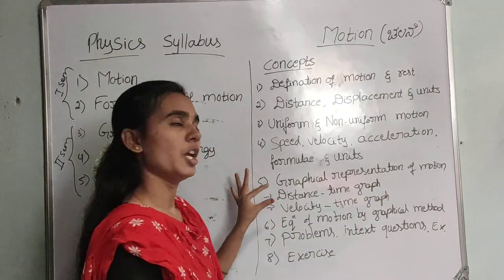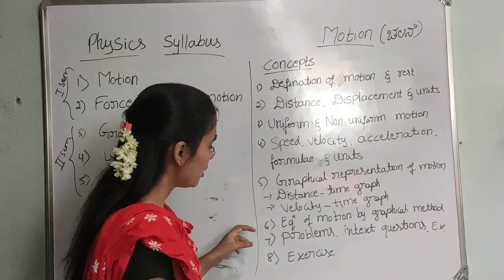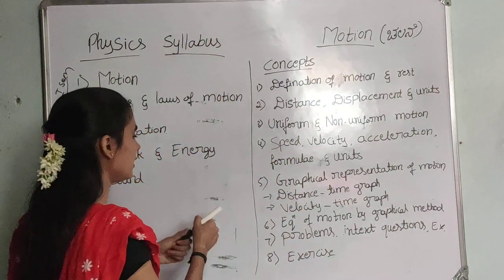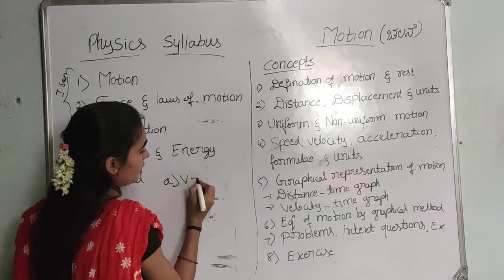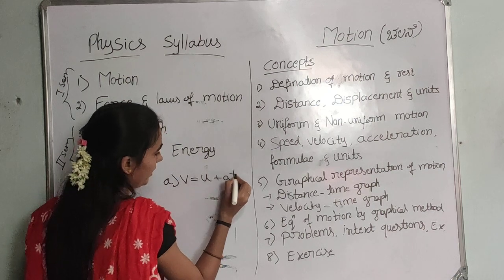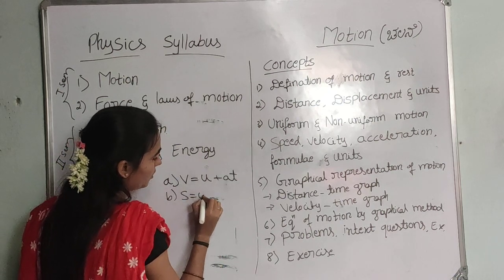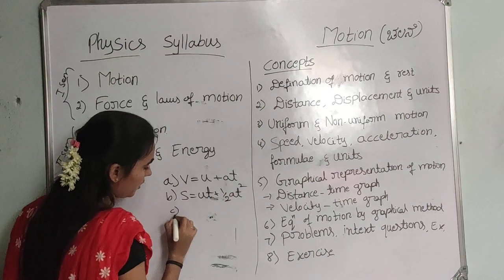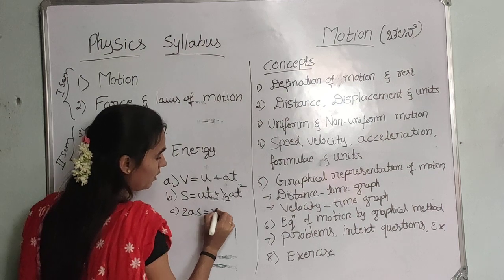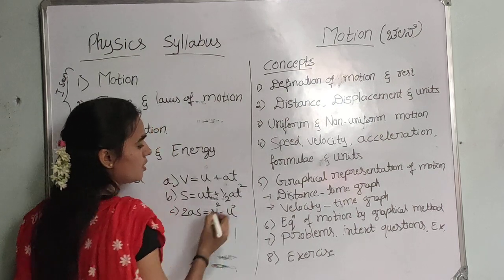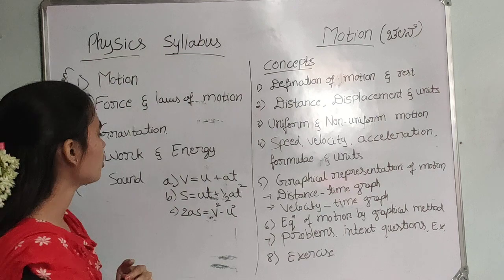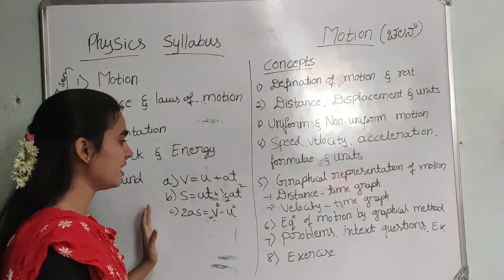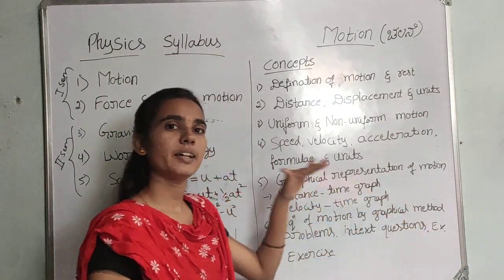So these 2 graphs we are going to discuss in the 9th class. So next, 6th concept is equation of motion by a graphical method. So generally we have 3 equations of motion, that is v is equal to u plus at, s is equal to ut plus half at square, 2as is equal to v square minus u square. So these are the 3 equations of motion which we commonly observe. So how we are going to derive these 3 equations by a graphical method, that we have to know.